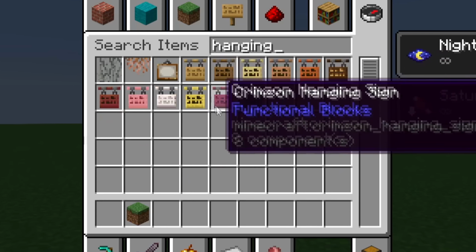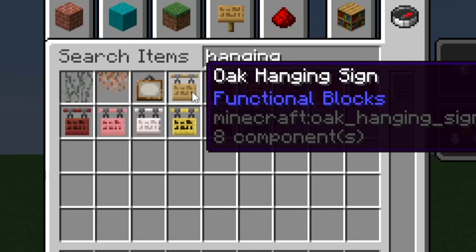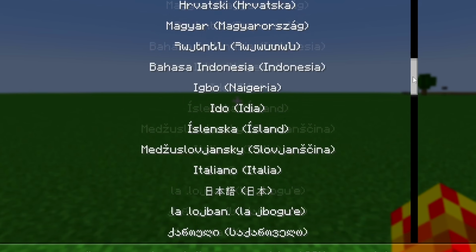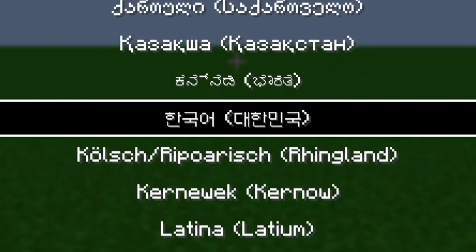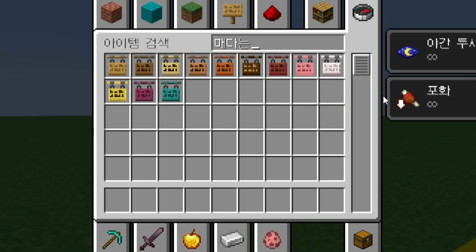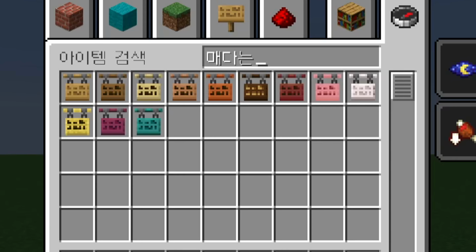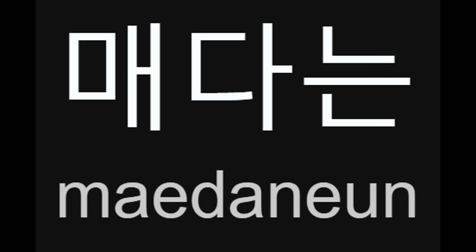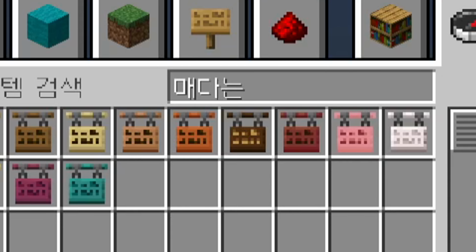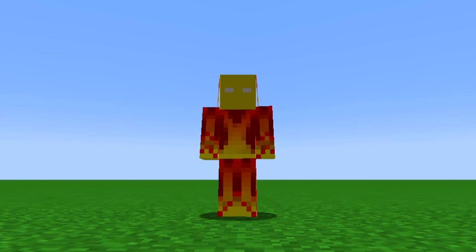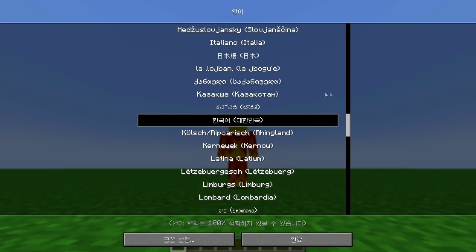The issue is the translation of the word in Korean on Bedrock Edition. Now, disclosure, I don't speak Korean, I don't read Korean, but if I translate the game into Korean, press done, and search up hanging signs, you can see all the hanging signs show up because this is the correct Korean translation. This says 매다는, hanging or suspended. So it is the correct translation for hanging in this context. So no issues in Java Edition. Why even bother checking? Let's go over to Bedrock where things aren't as they might seem.